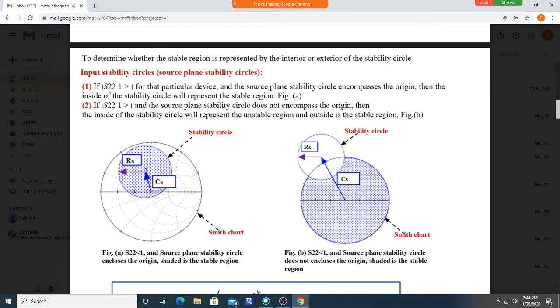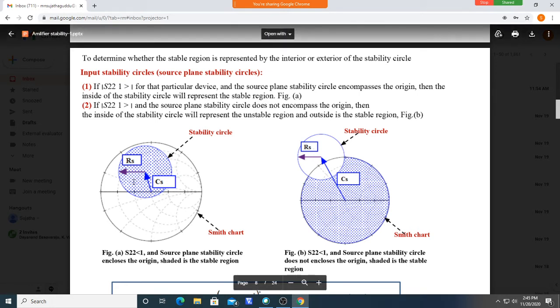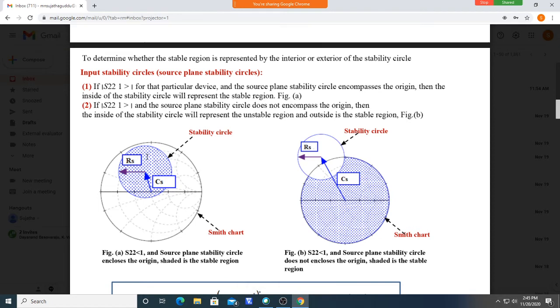If the circle is enclosing the origin, like this, then the values within the circle are the stable values. They give a stable operation. It's called a stable region, the shaded area. Okay, so that is the one for this kind of stability circle.